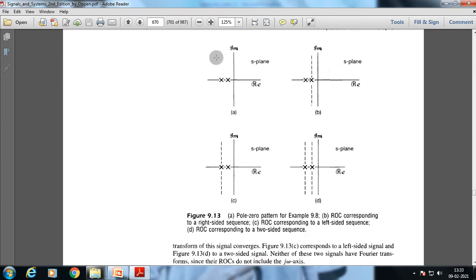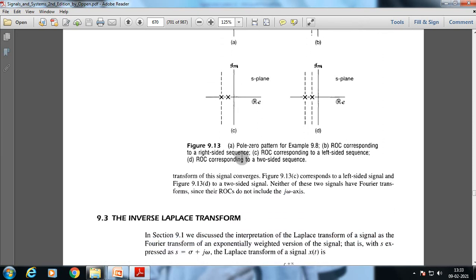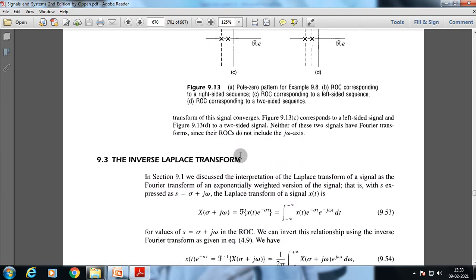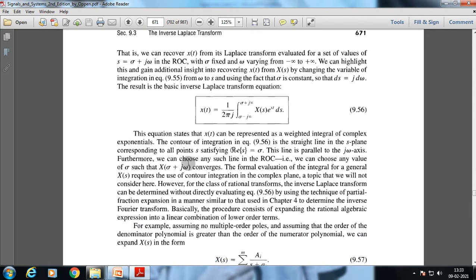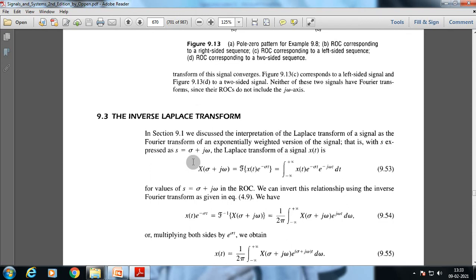Okay, these are the pictorial pole-zero patterns of, for example, 9.2: the ROC corresponding to a right-sided sequence, the ROC corresponding to a left-sided sequence, and the ROC corresponding to a two-sided sequence. So this is the conclusion of region of convergence. Now we go through the inverse Laplace transform and some examples. Okay, so let's begin.